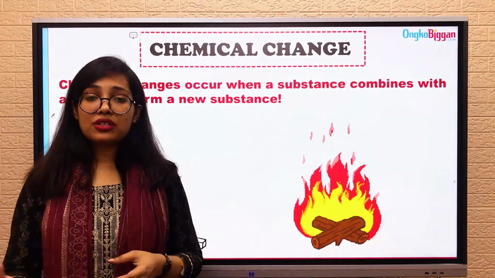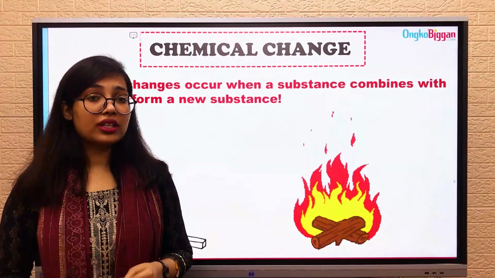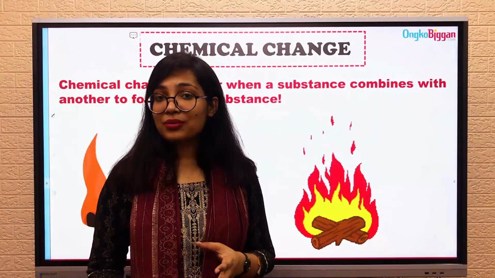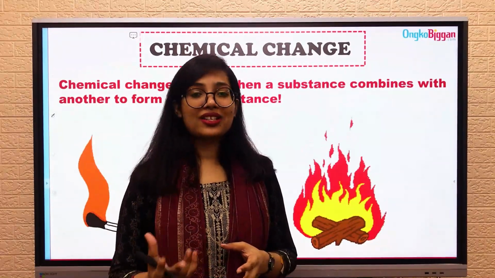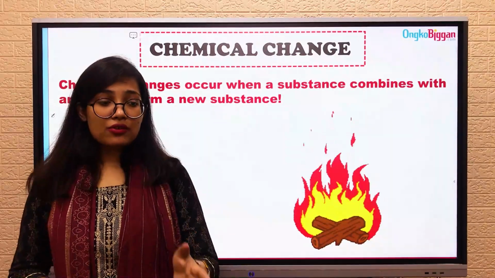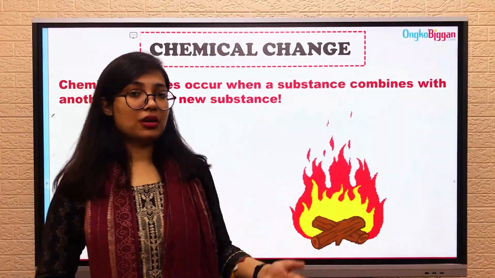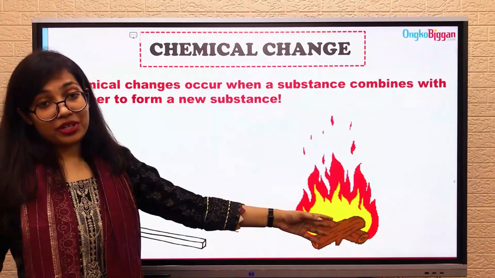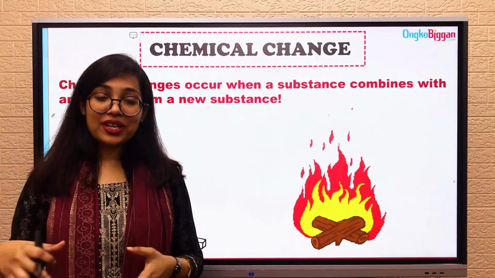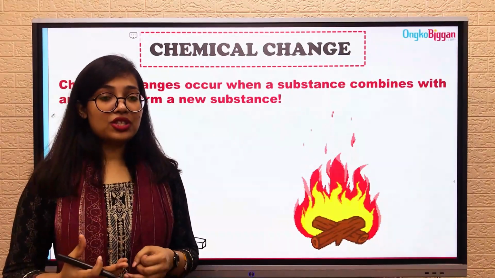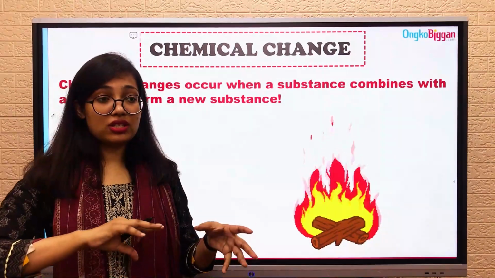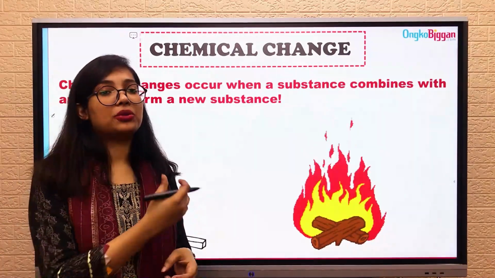You have seen that if you burn something, then after burning the whole thing down, the only thing left is the ashes. So burning something is a chemical change because the compound doesn't remain the same. It entirely changes. It converts from one type of substance to another type of substance. Here you can see a match that's burning. So burning something is a chemical change, and a chemical change changes the entire substance, the entire compound. It happens at the molecular level.